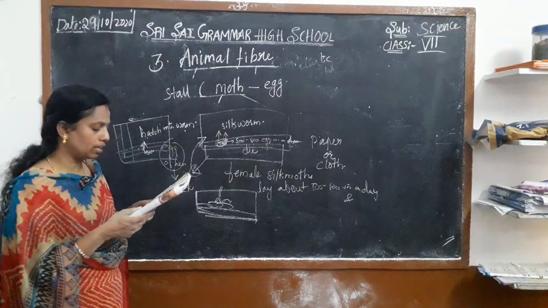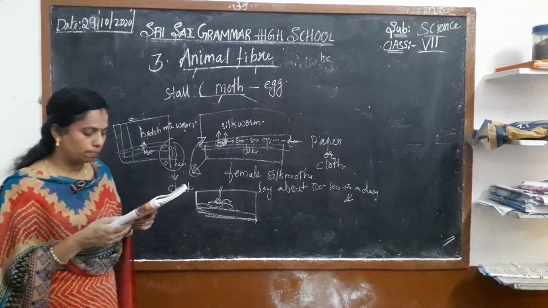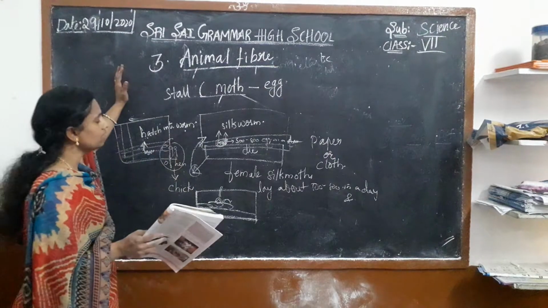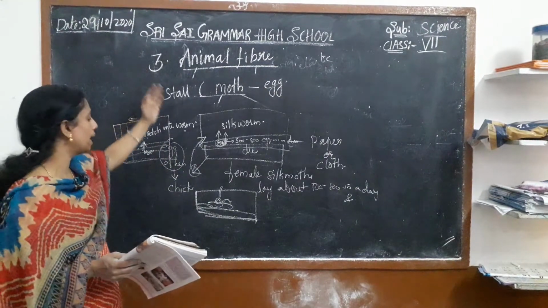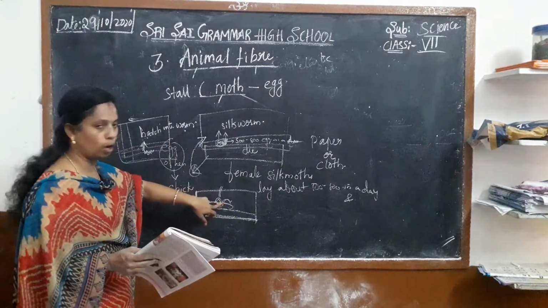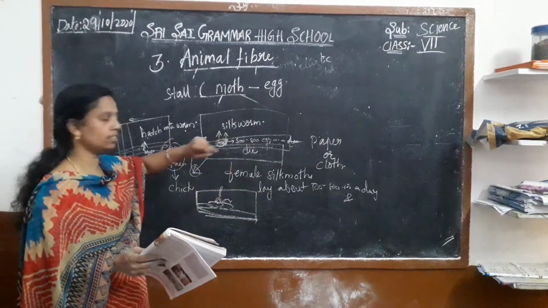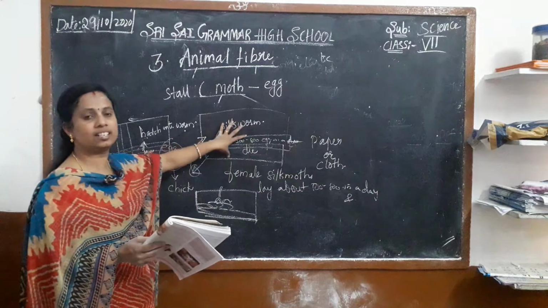Farmers from Kurnool, Kadapa, Mangalore and some other places of our state come and purchase these tiny worms. They purchase the worms from the silk centers or the seed centers.